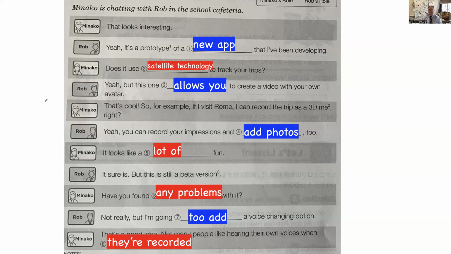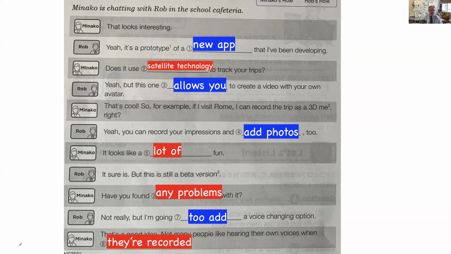So, for example, if I visit Rome, I can record the trip as a 3D me, right? Yeah, you can record your impressions and add photos too. It looks like a lot of fun. It sure is. But this is still a beta version. Have you found any problems with it? Not really, but I'm going to add a voice changing option. That's a good idea. Not many people like hearing their own voices when they're recorded.